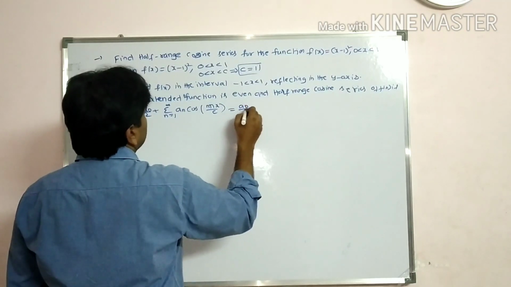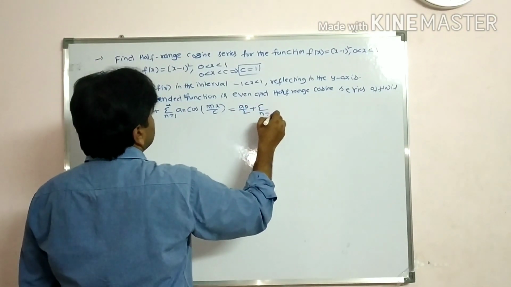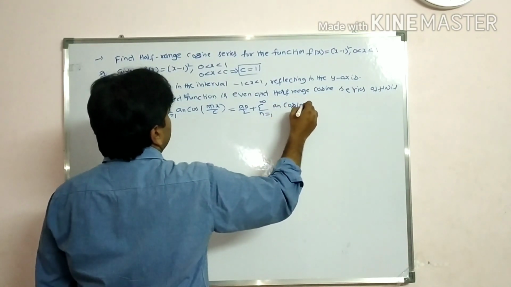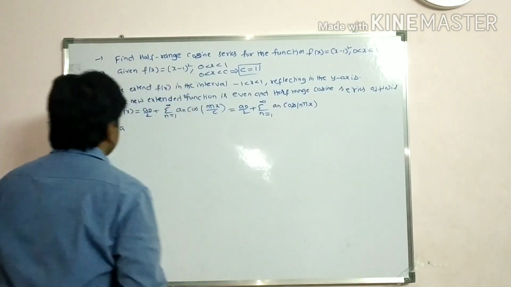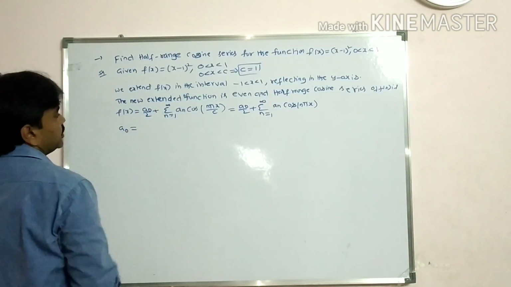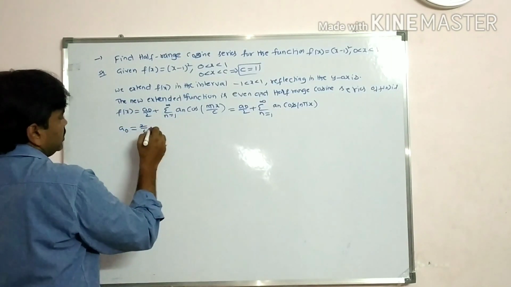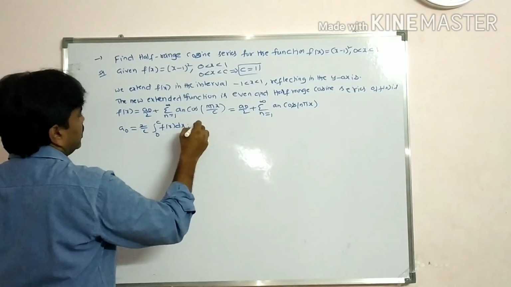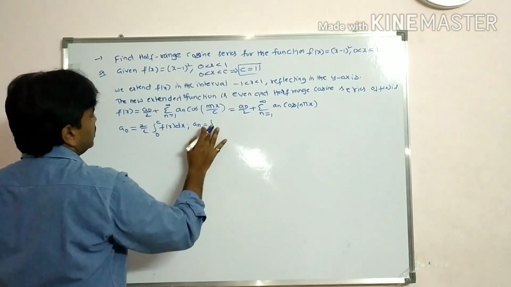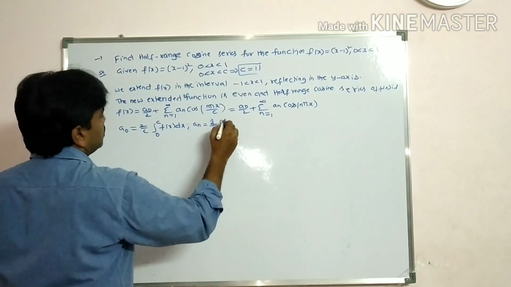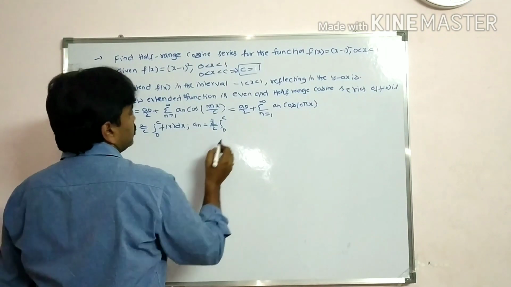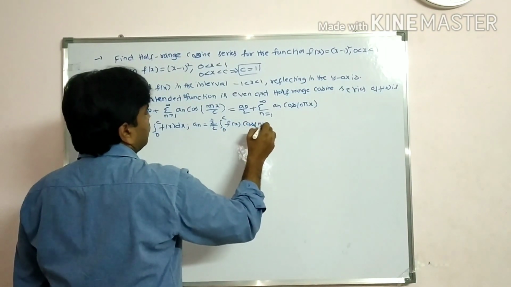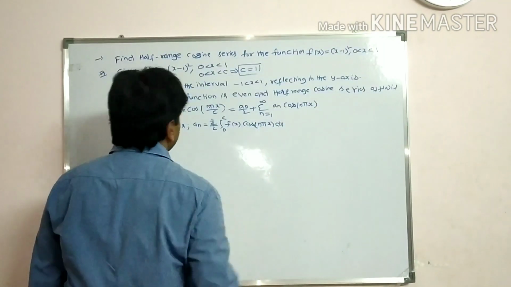So you can write here a0 by 2 plus sigma n is equal to 1 to infinity a_n cos n pi x. So a0 value here is 2 by c integral 0 to c f of x dx, and a_n value 2 by c integral 0 to c f of x cos n pi x dx.